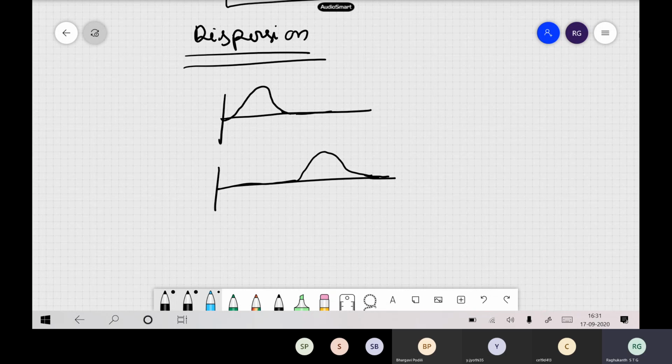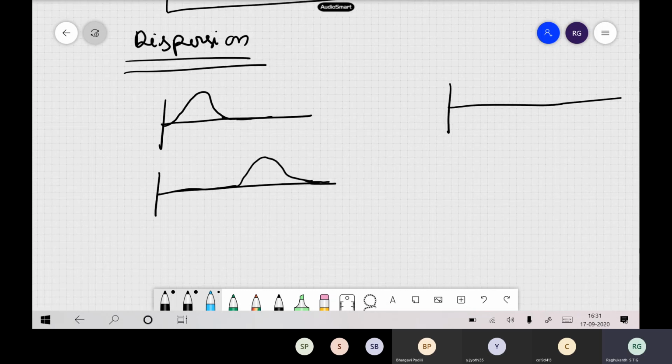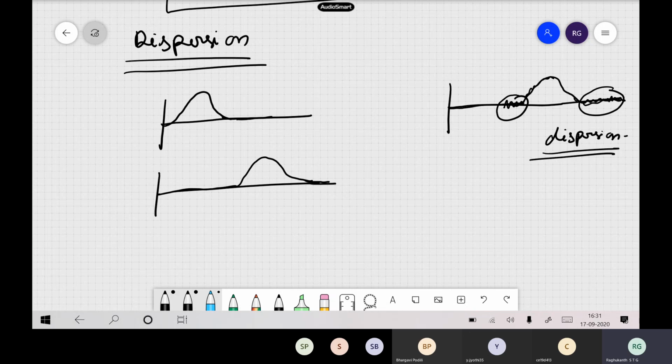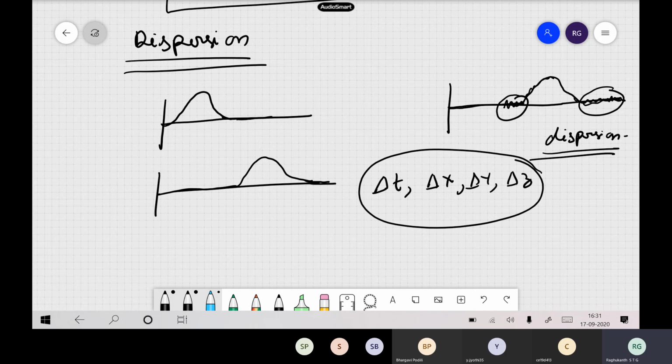But if the same elastic problem is done in a finite difference format, the solution will be like this. After some time you will see some wiggles coming up like this. This is what we call dispersion, or numerical error. So how to avoid this dispersion, and how to select delta t, delta x, delta y and delta z, we will discuss in our next class.